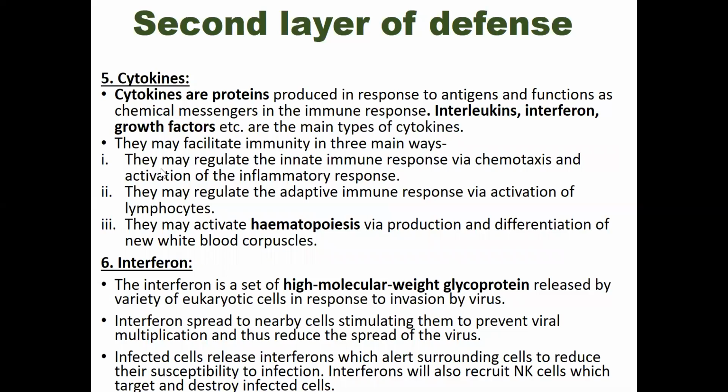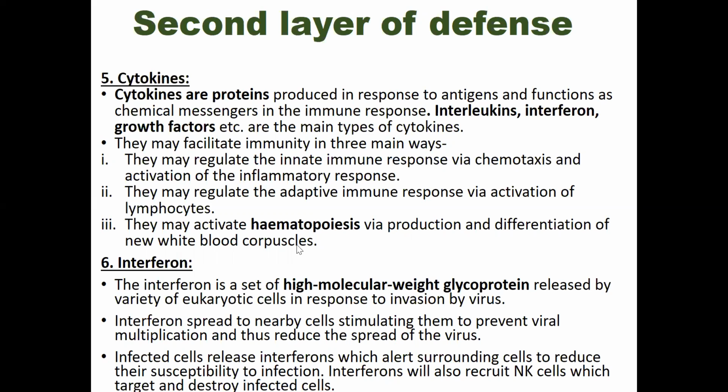They regulate the innate immune response via chemotaxis and activate the inflammatory response, that means they encourage inflammation. They may also regulate the adaptive immune response via activation of lymphocytes. And the third way, they may activate hematopoiesis via production and differentiation of new white blood corpuscles.